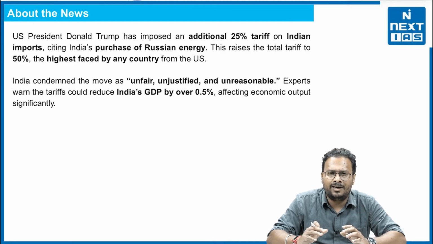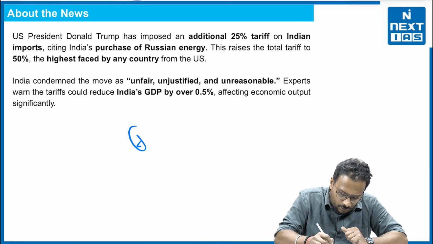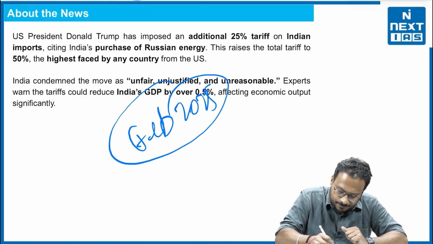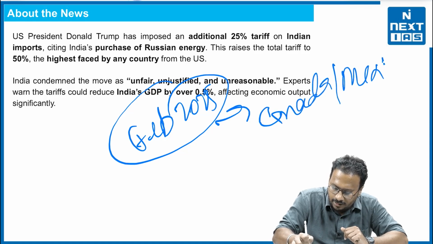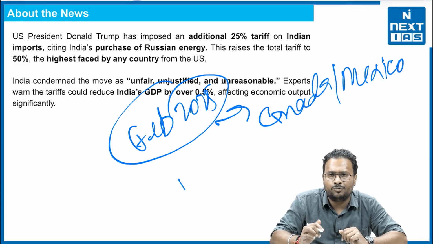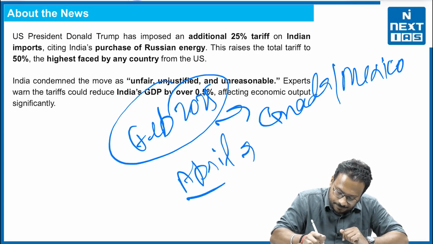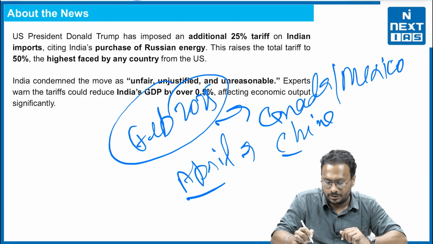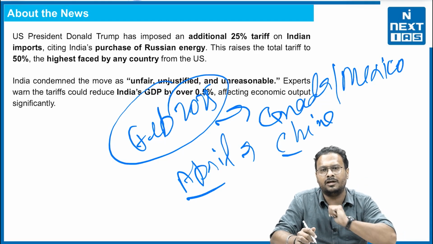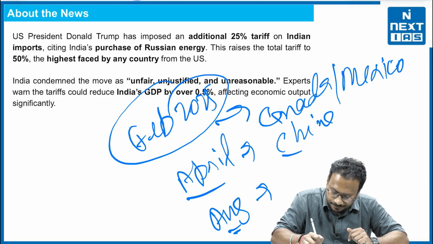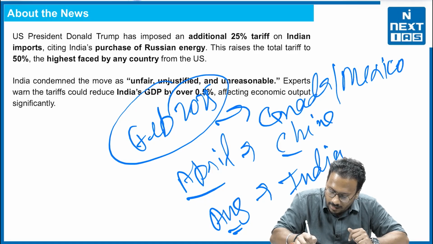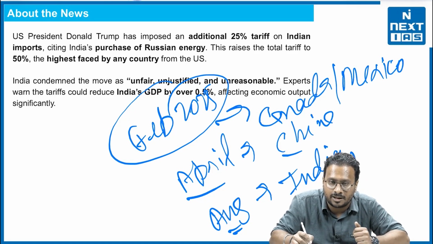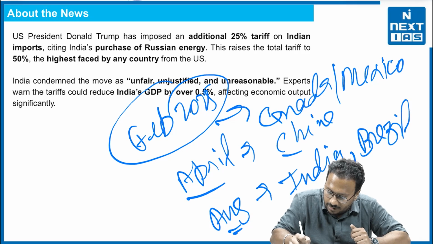Now the point is, is India the lone country where a 50% tariff has been imposed? The answer is no. In February 2025, there were two major countries, first Canada, the recent neighbor, and Mexico, where tariffs were imposed. Again in April, Trump imposed the tariff on China. Now in August, he has said that he is going to put a tariff on India, and just a few days back he said that he is going to put one on Brazil as well.